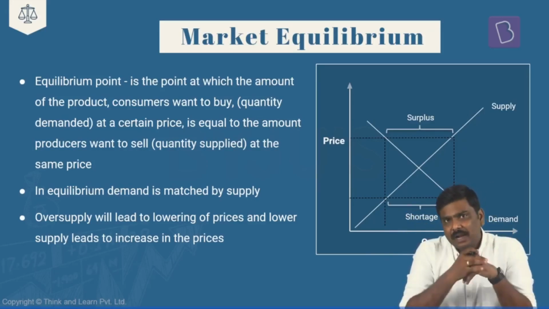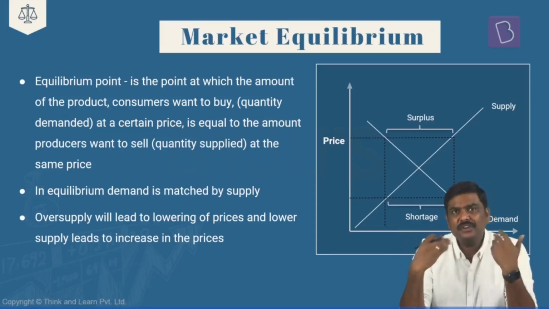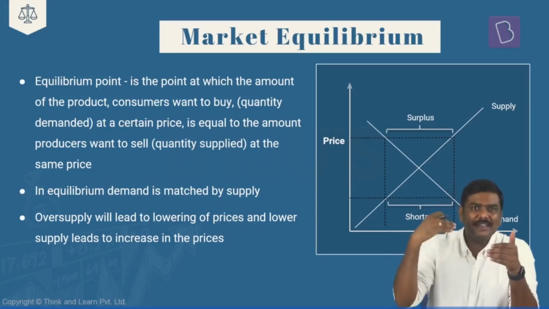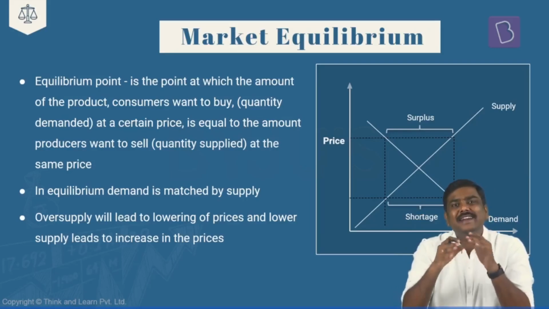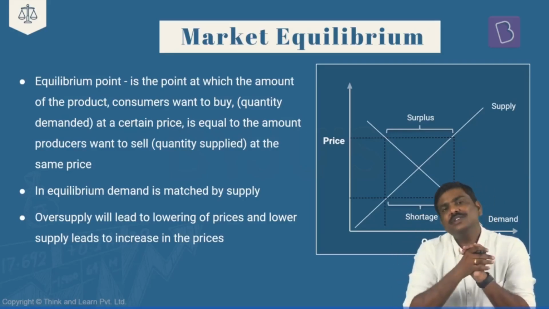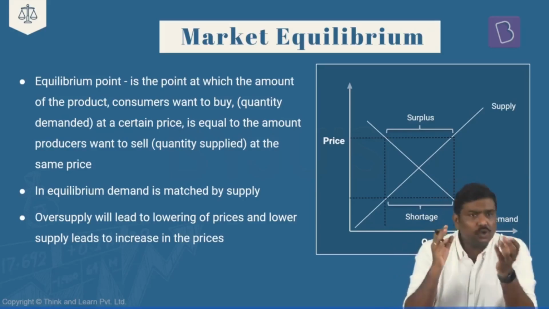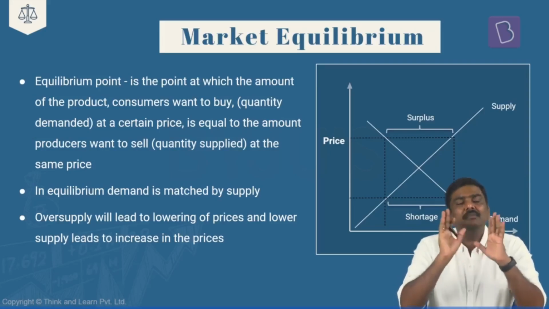And if I'm a supplier in the market, assuming all the factors remain unchanged, it is the price which will determine how much I will supply in the market. But don't you think how much I supply and how much you consume are both related in the market? You are demanding the goods and services, hence I'm supplying these goods and services in the market. So demand as well as supply are both taking place at the same point of time in the market.